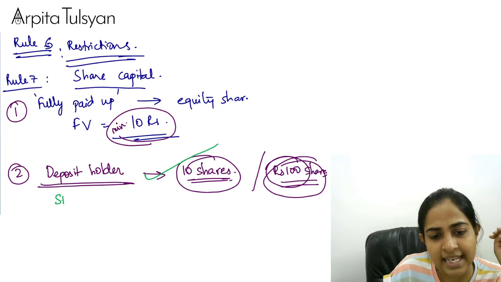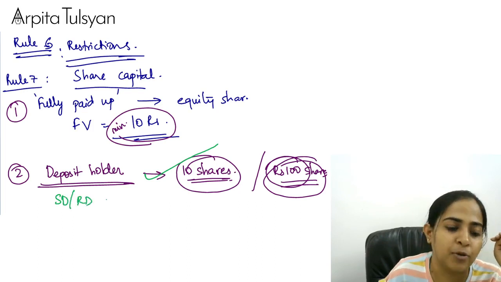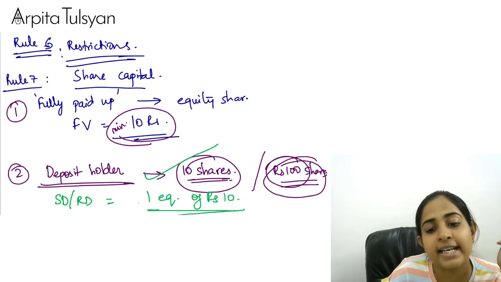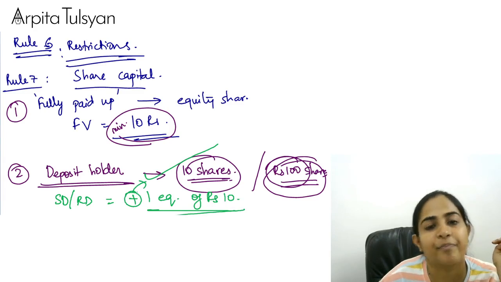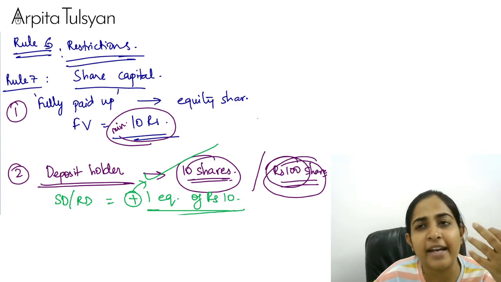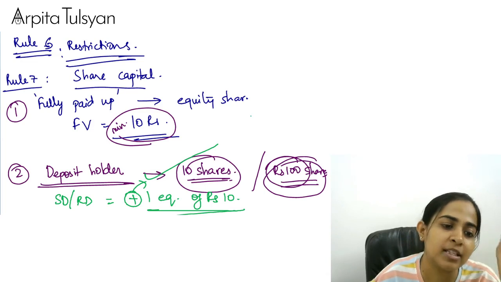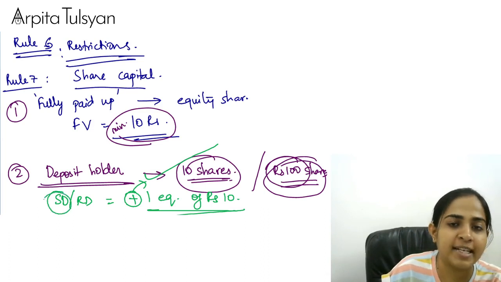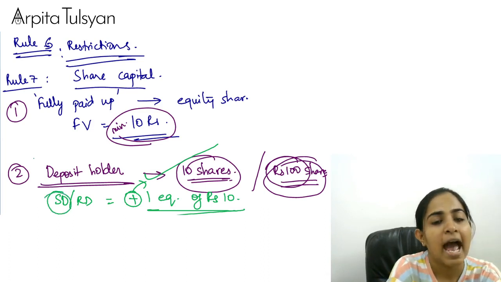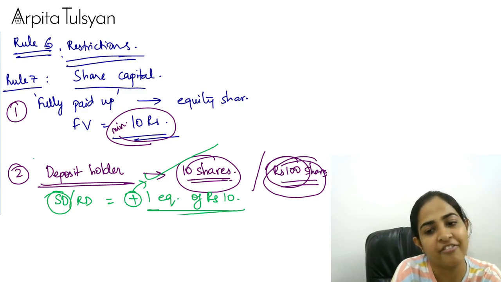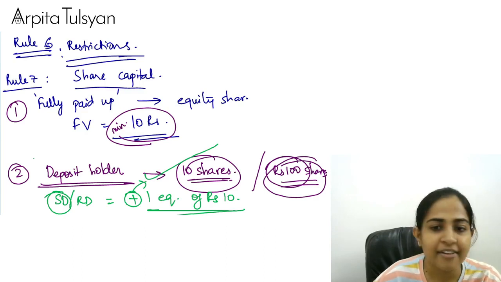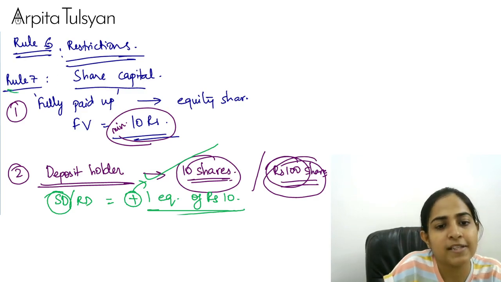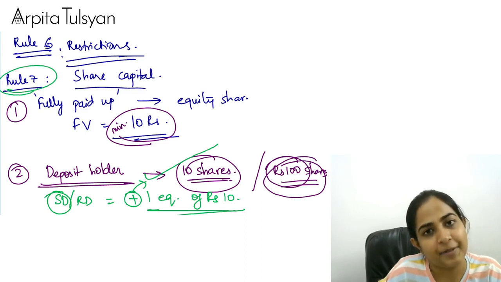ICAI has assumed that saving deposit holder or a recurring deposit holder should have at least one equity share of rupees 10. So they are saying that this should be in addition to above. In one of the case study based MCQ, they have done this treatment. So this is how ICAI has assumed. Not for fixed deposit holder, only for saving deposit holder and for recurring deposit holder, it should be having one share. Very clear with this, everyone? Yes. Okay, so this was all about your rule number 7.